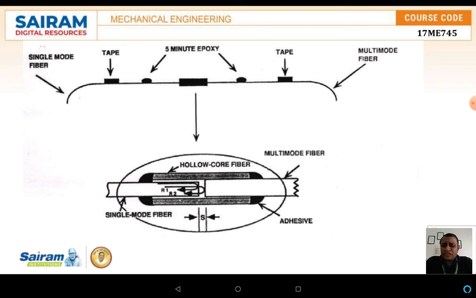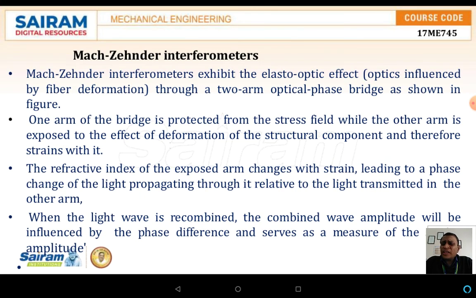The light which is traveling back from the single mode fiber can be measured very easily, and the difference in time or the phase is measured, which gives how and where the deformation is taking place with respect to the materials. The next one, the Mach-Zehnder interferometer.